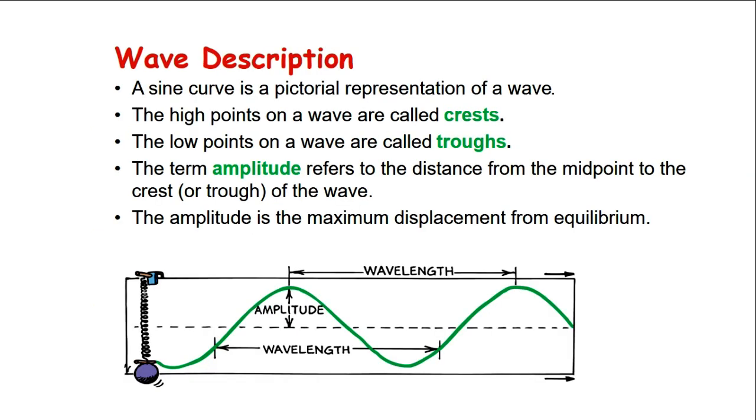Let's talk about wave description. How do you describe a wave? Let's look at the picture of a wave. A simple wave is called the sine wave. If you look at this curve, the green one, you will see high points and low points. The high points are called crests, and the lower points are called troughs.